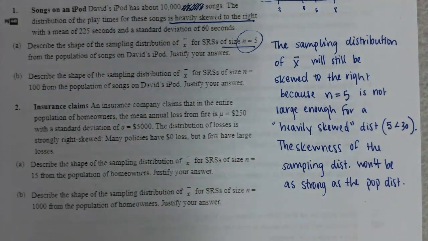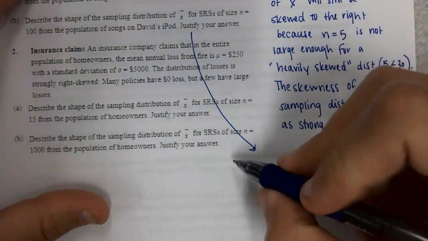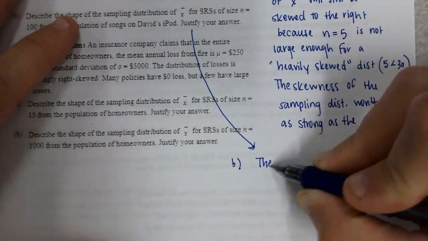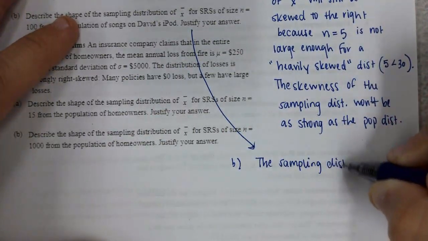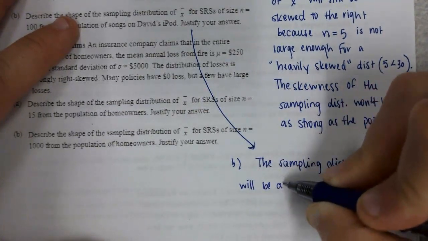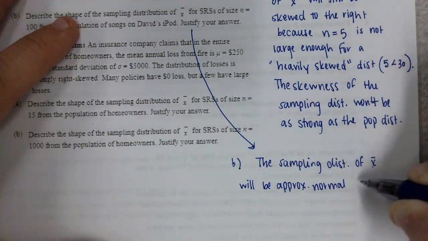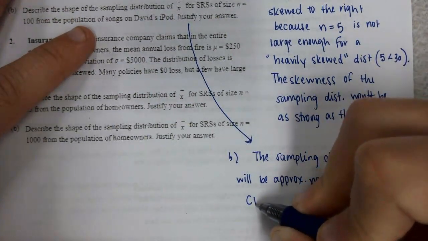Letter B. Describe the shape of the sampling distribution for simple random samples of size 100. Well, that changes things. So letter B down here, we would say something like the sampling distribution of X bar will be approximately normal by the central limit theorem.